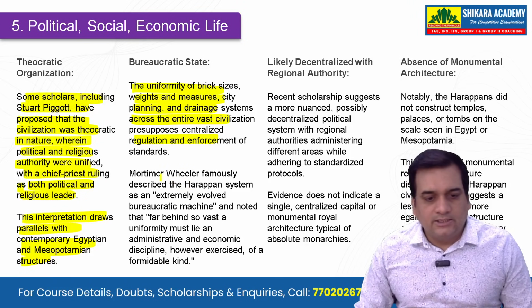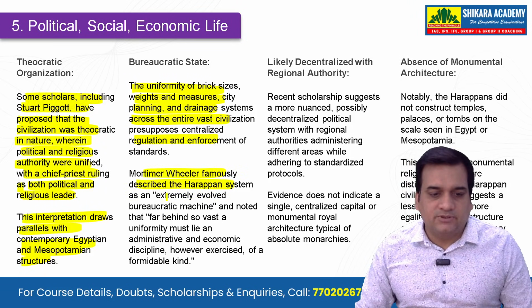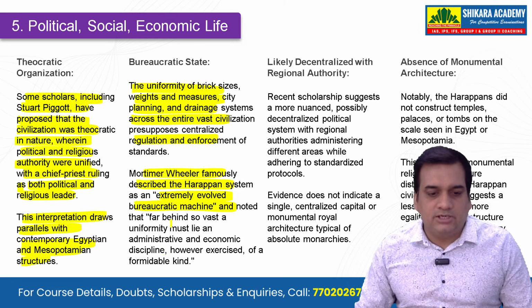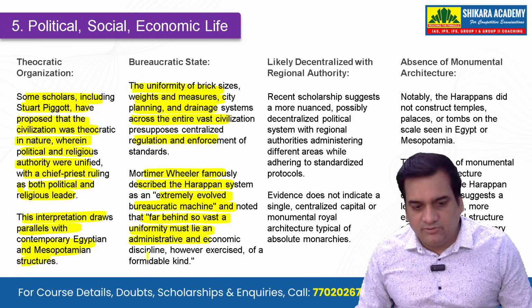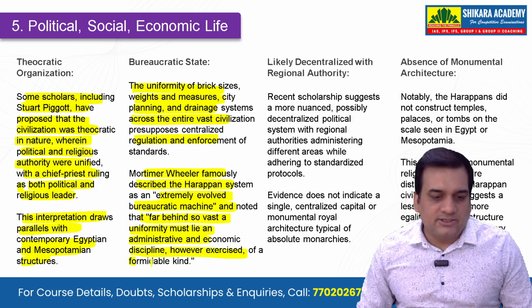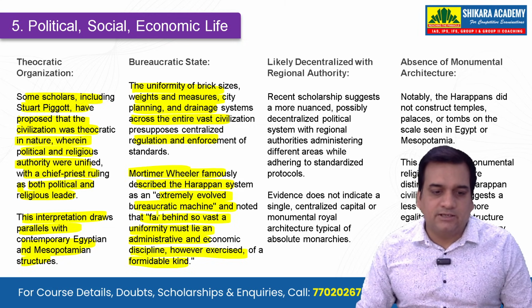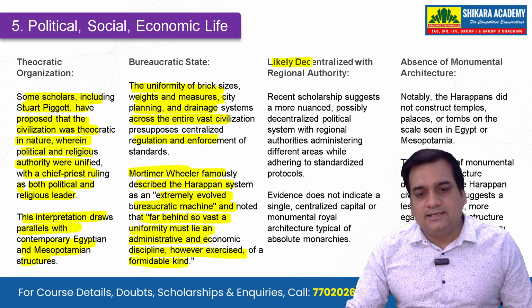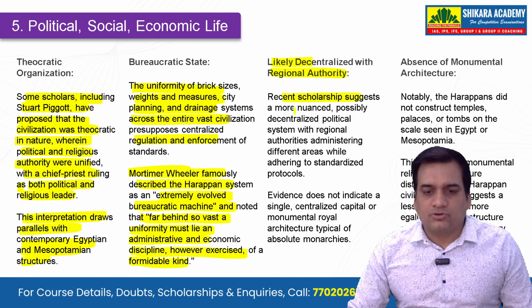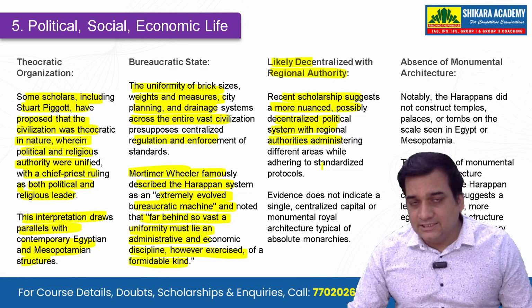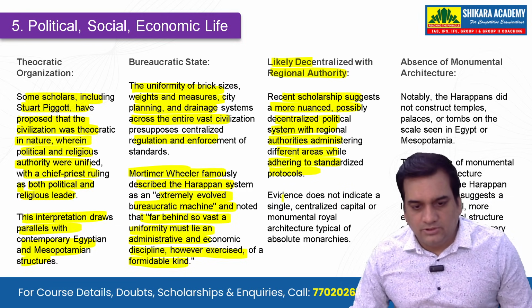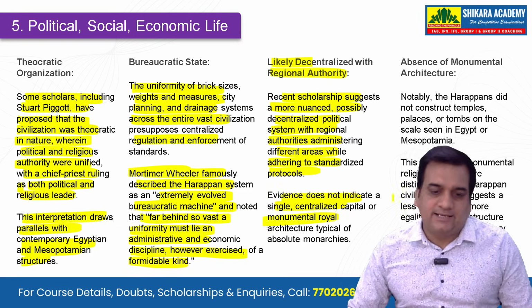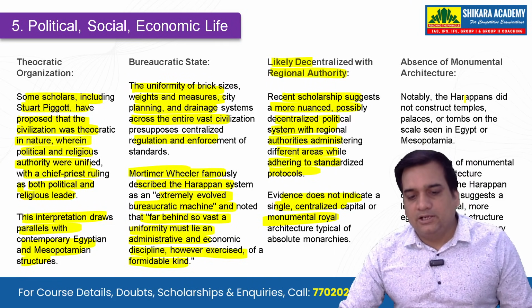We also see that Mortimer Wheeler famously described the Harappan system as an extremely evolved bureaucratic machine, and noted that far behind so vast a uniformity must lie an administrative and economic discipline, however exercised, of a formidable kind. So, who said this? It was said by Wheeler. Likely decentralized and regional authority. Recent scholarship suggests a more nuanced, possibly decentralized political system with regional authorities administering different areas while adhering to standardized protocols. Evidence does not indicate a single centralized capital or monumental royal architecture.